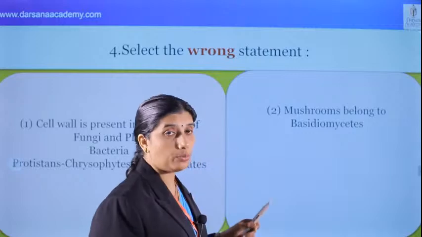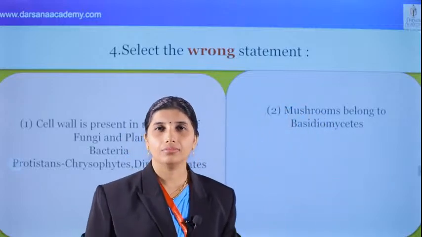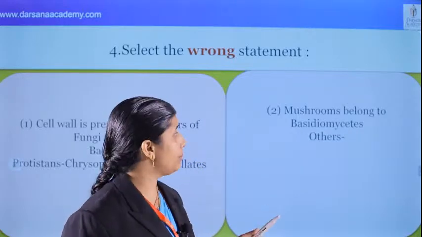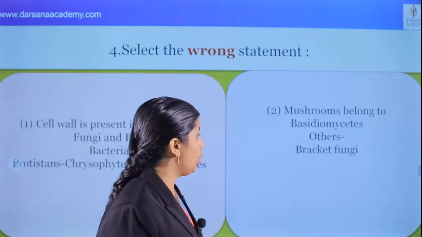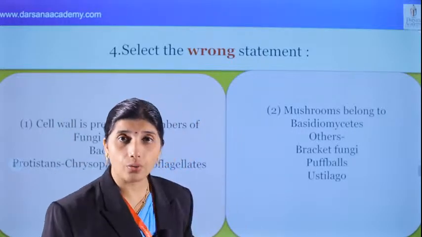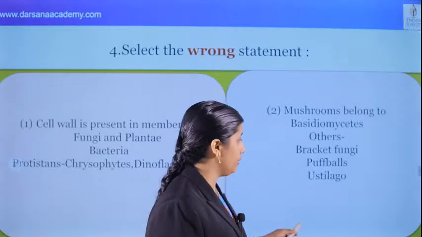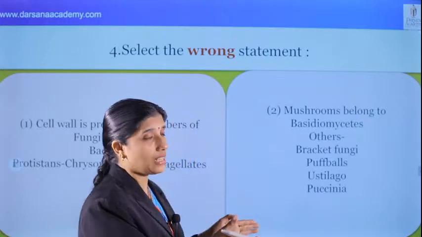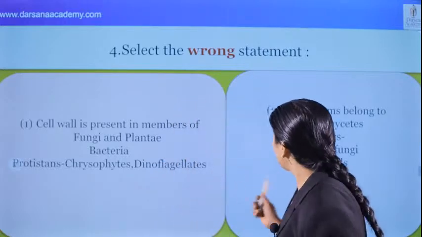Second statement, second option: Mushroom belongs to basidiomycetes. What is mushroom? We can see that other members, they are Agaricus. Other members of Basidiomycetes we can see: bracket fungi, then puffballs, and then Ustilago. What is Ustilago? That is smut fungi. Very important point. And then Puccinia is rust fungi. Study all the classes and examples and all the points. Okay, and then we can see that, yes, that's correct.